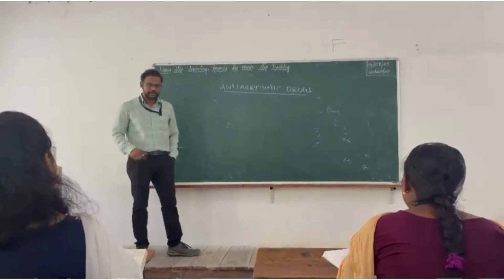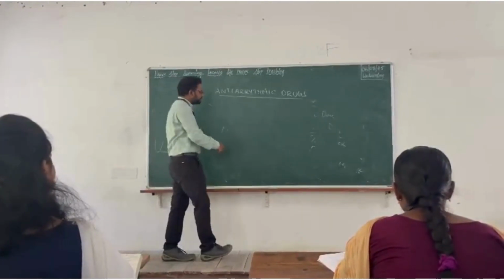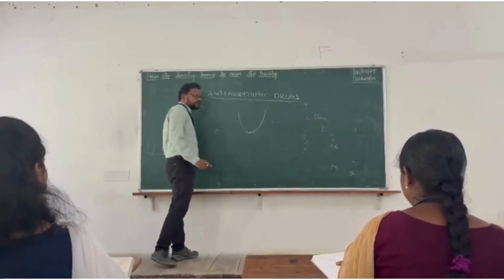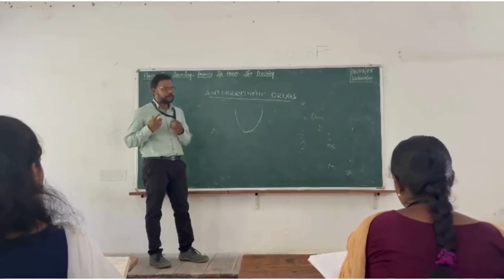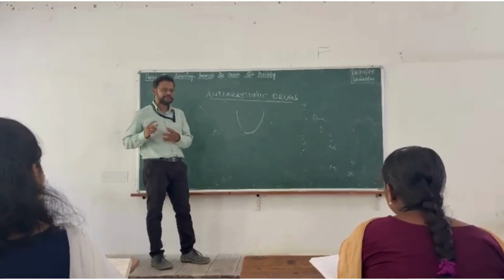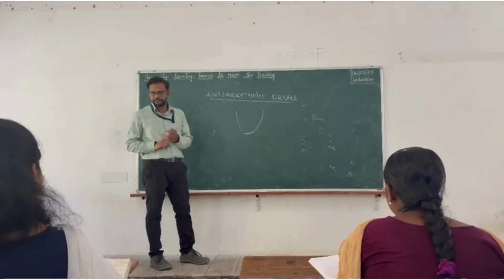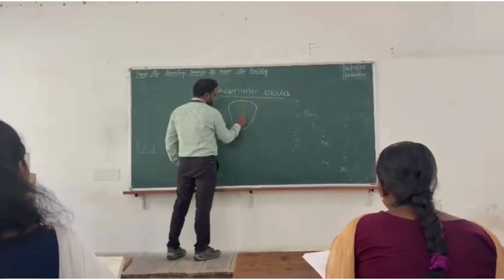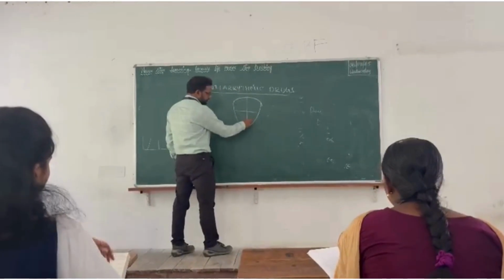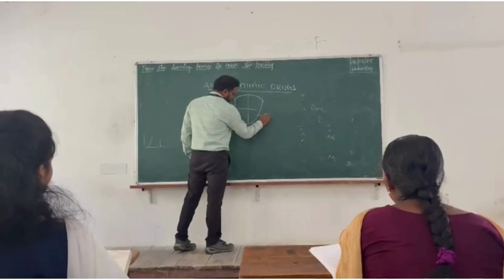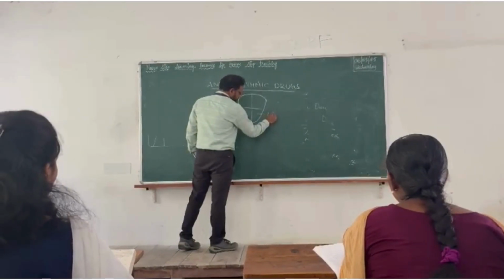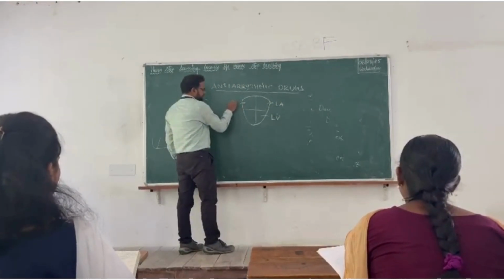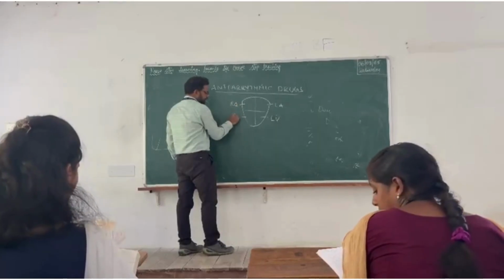Generally, if you see the function of the heart, there should be proper beating of the heart to ensure proper blood circulation to each and every part of the body. If you take a section of your heart, you will have 4 chambers: left atria, left ventricle, right atria, and right ventricle.